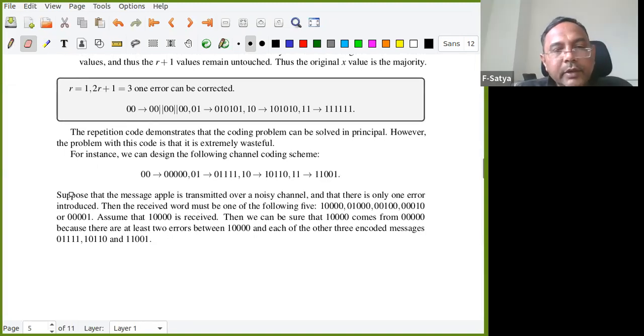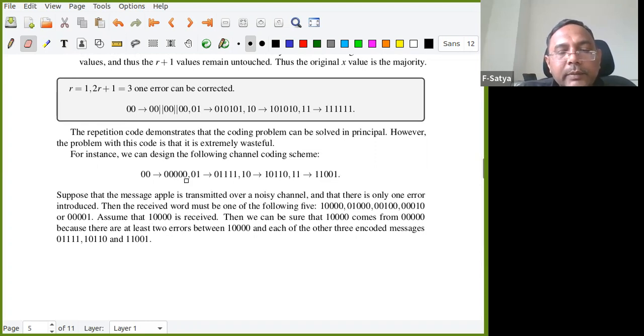So one digit is now converted. For example, 00000 I sent, right? There is an error in only one digit. Now what happens? So it can be that 00000 was sent, and now it can be 10000 or 01000 like this, right? These 4. Suppose that 10000 is received.